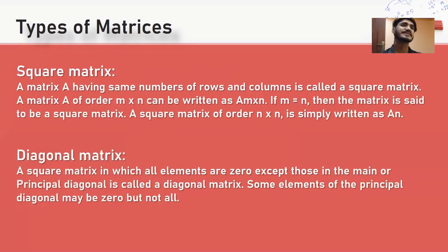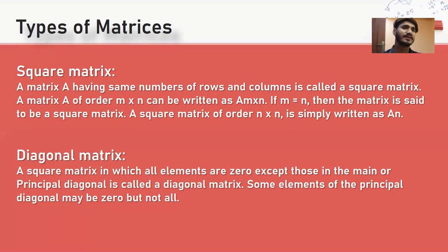Types of matrices: square matrix. A matrix having the same number of rows and columns is called a square matrix. A matrix A of order m into n can be written as A m into n. If m is equal to n, then the matrix is said to be a square matrix. A square matrix of order n into n is simply written as A n.